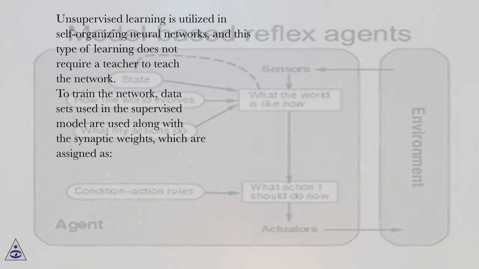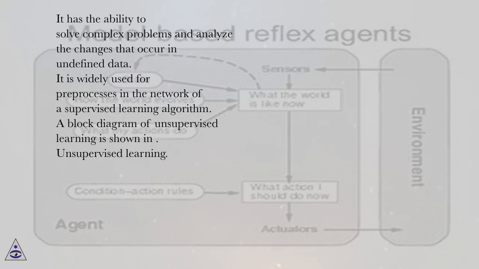the network. To train the network, data sets used in the supervised model are used along with the synaptic weights, which are assigned as. It has the ability to solve complex problems and analyze the changes that occur in undefined data. It is widely used for preprocessing in the network of a supervised learning algorithm. A block diagram of unsupervised learning is shown in the figure.